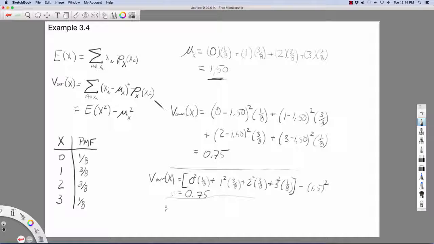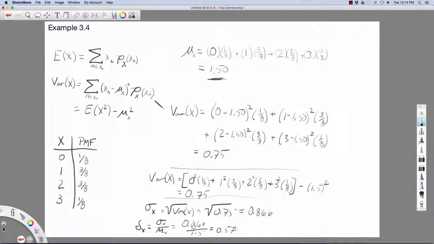And finally, the standard deviation is simply going to be the square root of the variance, where we have the square root of 0.75 to give us 0.866. We could also figure out the coefficient of variation. Coefficient of variation, remember, is going to be the standard deviation divided by the mean or expected value. So in this case, 0.866 over 1.5, and this gives us 0.577.